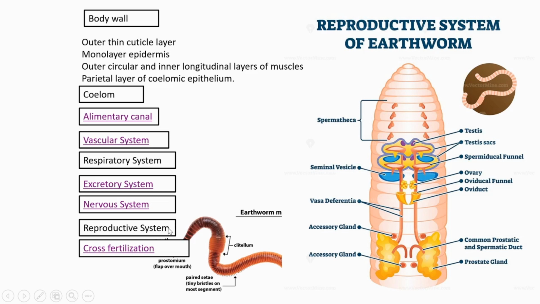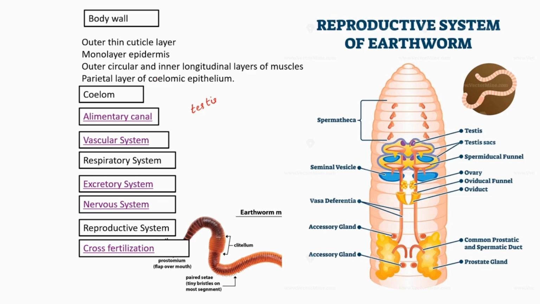Then let's see which are the male reproductive organs. Using this image I will explain to you. Male reproductive structures mainly consist of testes.